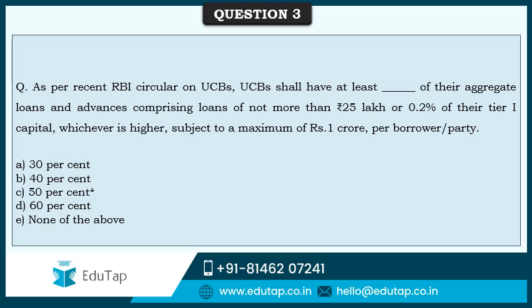So friends, based on our discussion on the previous slide, now we can easily answer this one, that UCBs shall have at least 50% of their loans and advances of not more than 25 lakh or 0.2% of tier 1 capital subject to maximum of 1 crore per party. So answer here is going to be option number C.